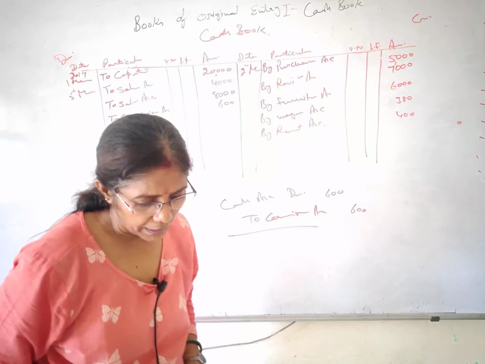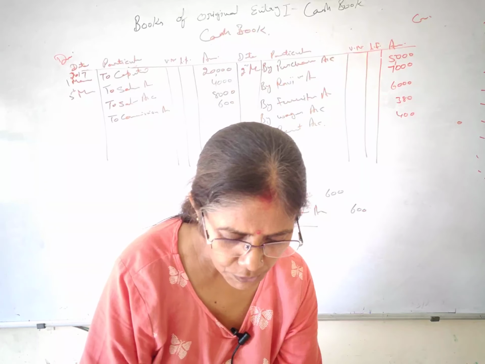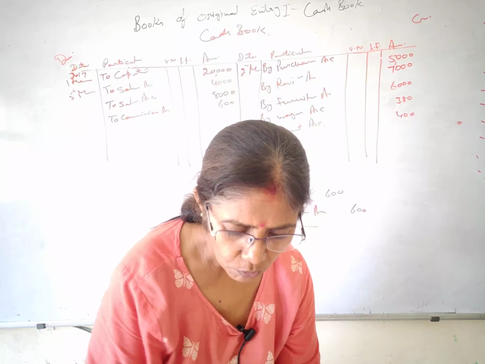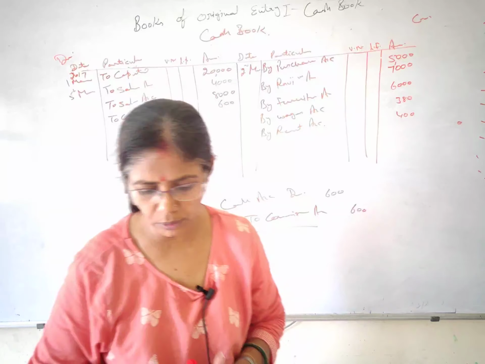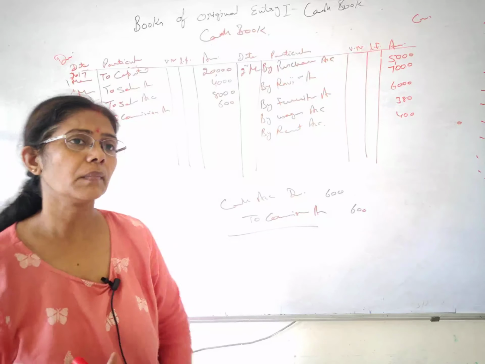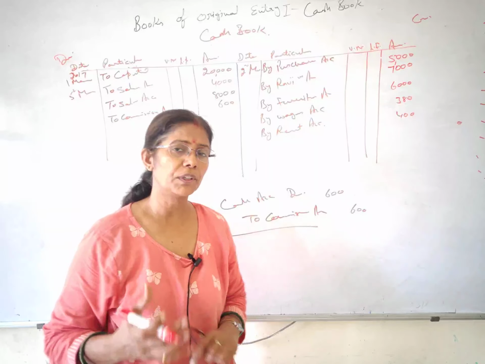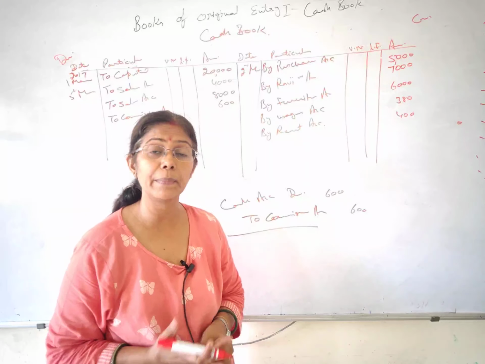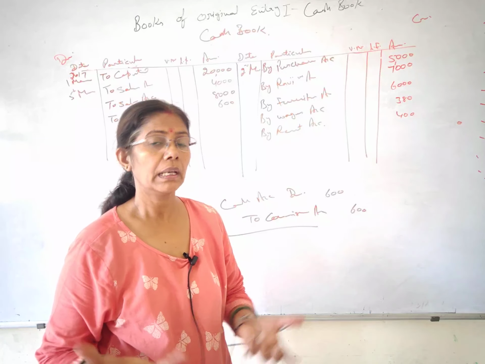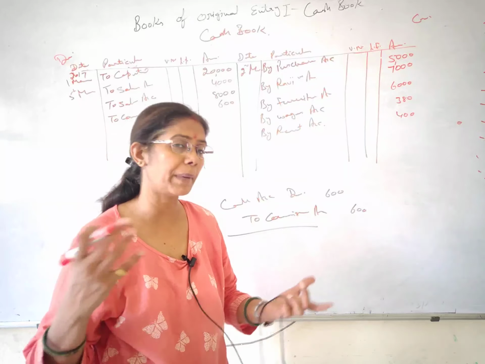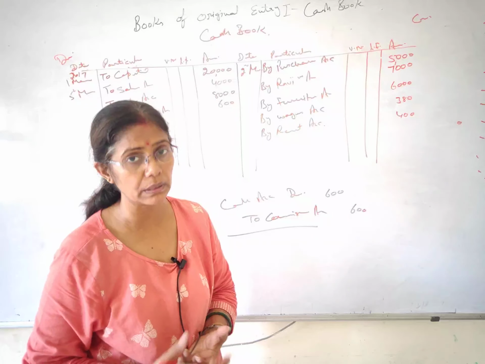Fine. Next we have withdrew for personal use. 1,000 rupees you have withdrawn for personal use. Students, when you are withdrawing something for personal use, its name is drawings. Withdrawn from the business, cash, nothing else is given कि आपने बैंक से किया है या क्या, that means you have withdrawn the cash only.